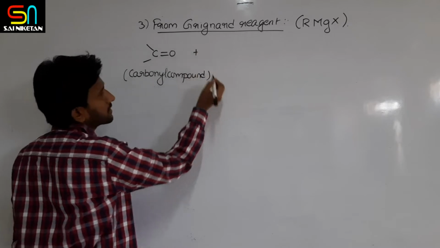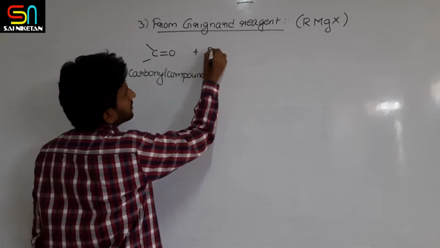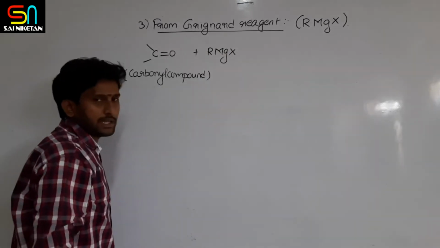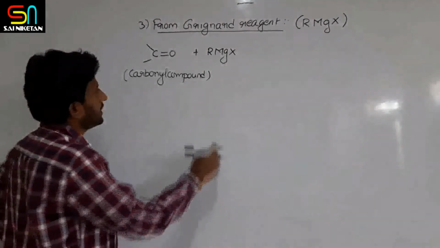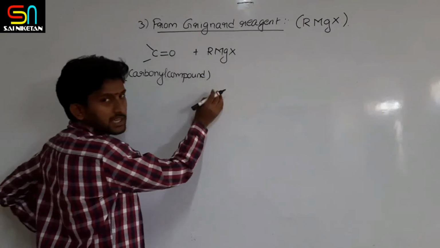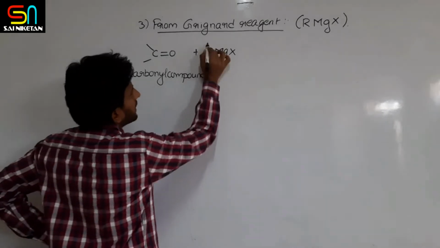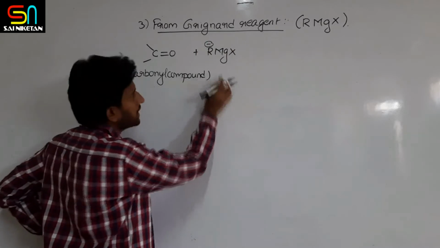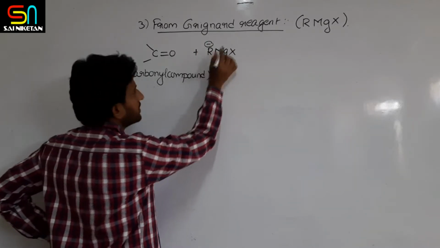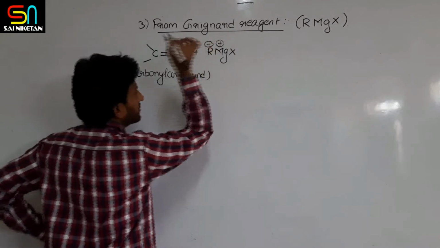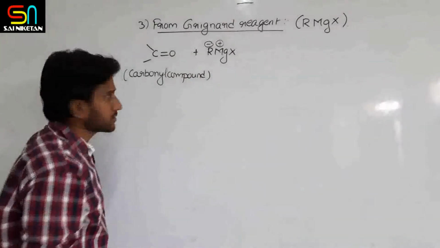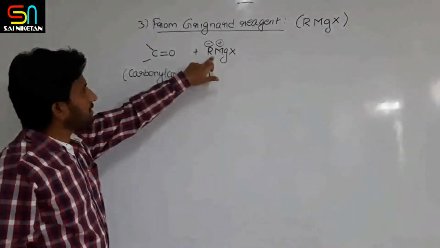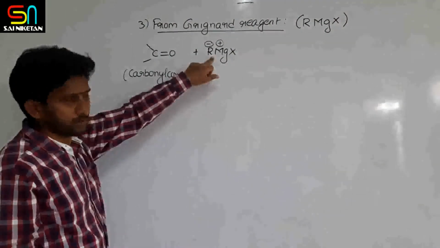Carbonyl compounds, when they react with Grignard reagent, in Grignard reagent what happens is actually the alkyl part acquires negative charge because of more electronegativity of carbon relative to the magnesium. So Grignard reagent basically gives a carbanion.